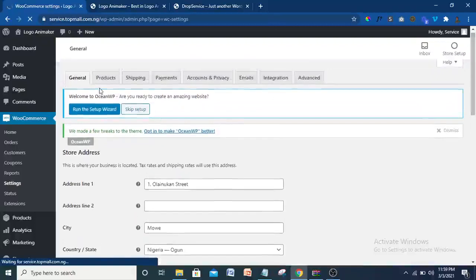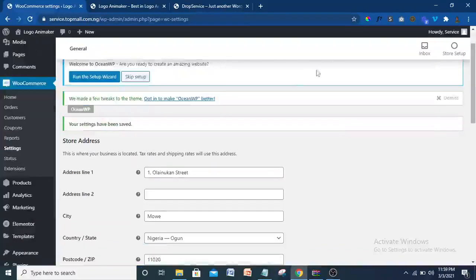So we'll come to products, then shipping, we'll do everything, then come to payment. I'm going to show you how you can actually put in your Paystack if you are paying in Nigeria. So Paystack is available in Nigeria, in South Africa and Ghana. Alright, so our settings has been saved for that.